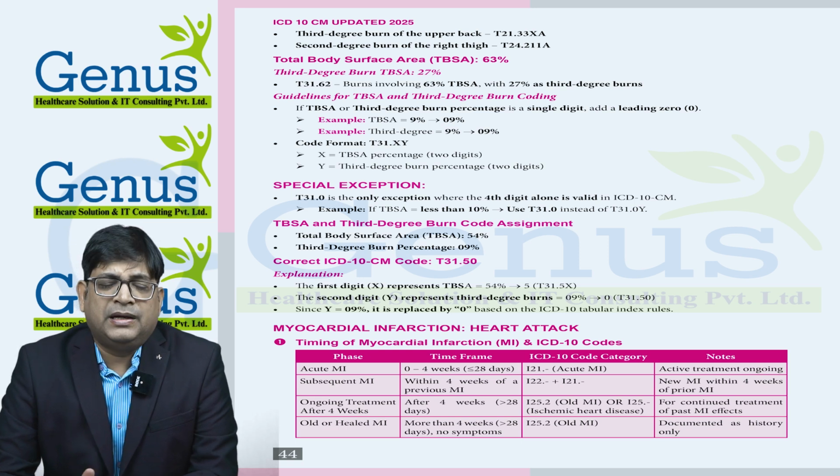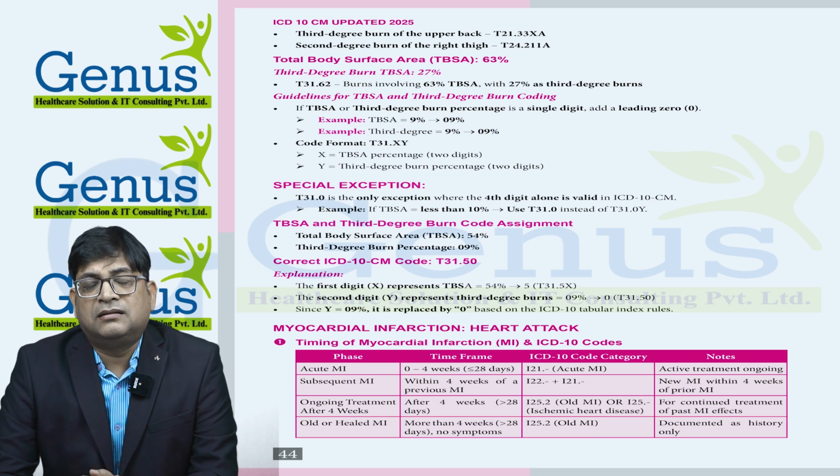T31.XY. Then we are going to discuss one example. There is a patient who has a 2nd degree burn of the right index finger, 1st degree burn of the right forearm, 3rd degree burn of the left wrist, 3rd degree burn of the lower back, 2nd degree burn of the chest, 3rd degree burn of the upper back, and 2nd degree burn of the right thigh.